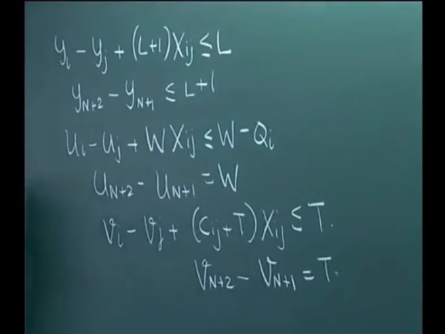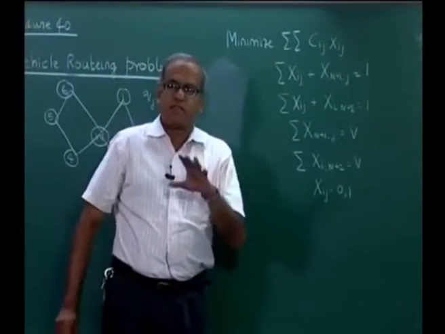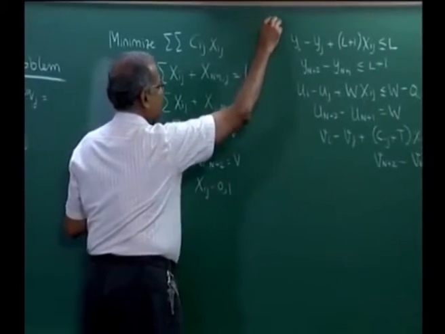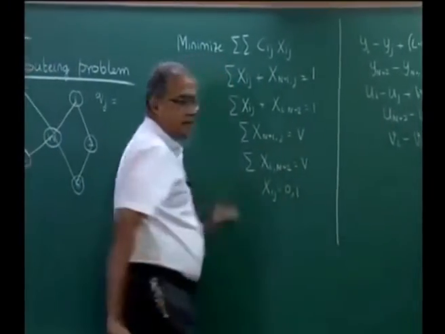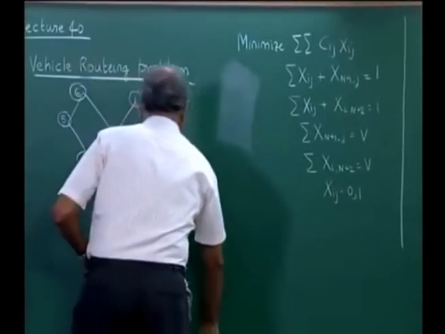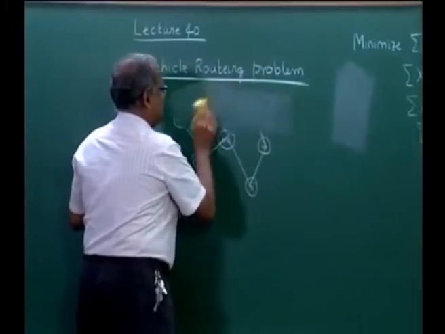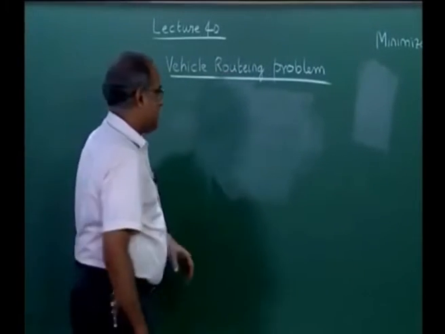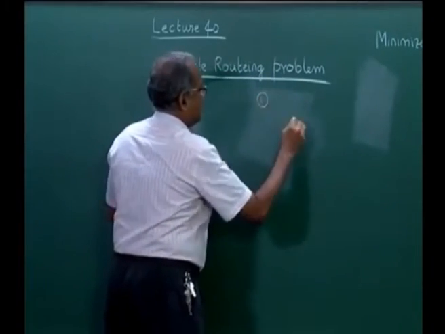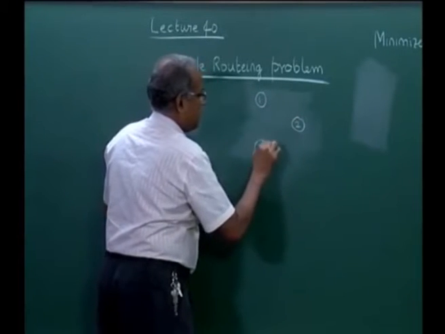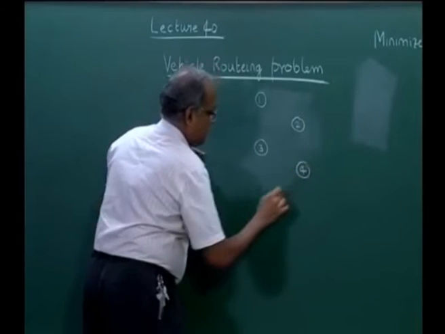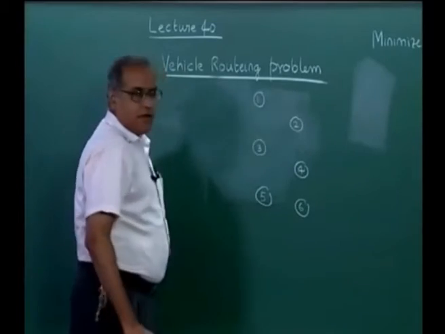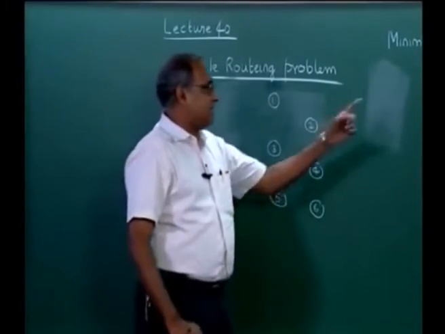Now, we have this formulation for the VRP. We will try and explain this formulation in two stages. We will first explain this part of the formulation, and then we will add this part of the formulation. Now, what we do in this formulation is this. Now, suppose we have 6 customers and we call them 1, 2, 3, 4, 5, 6. Now, what we do is the matrix will now have, and there is a depot.